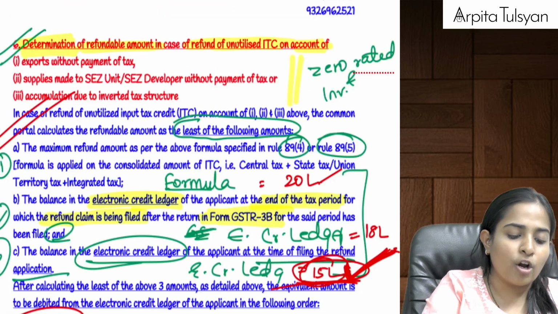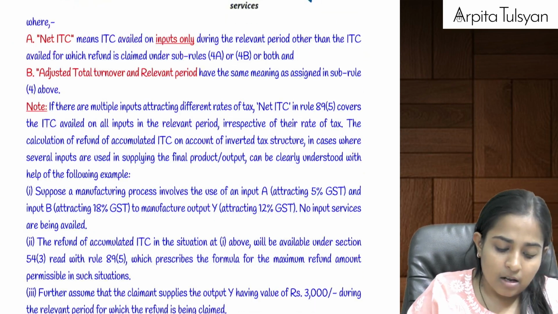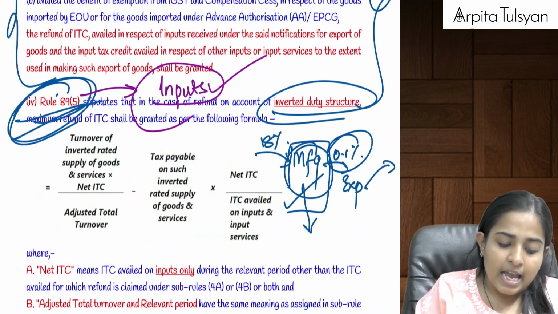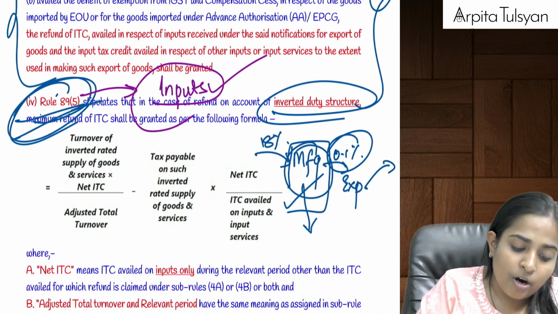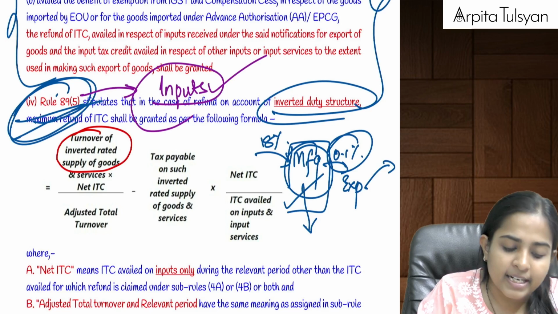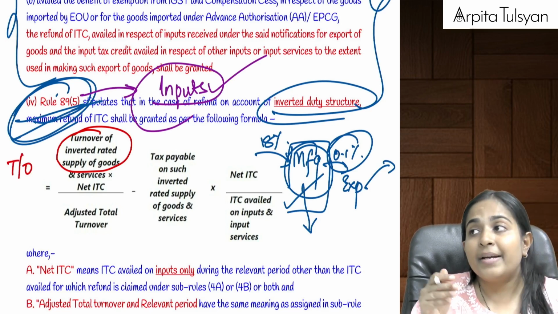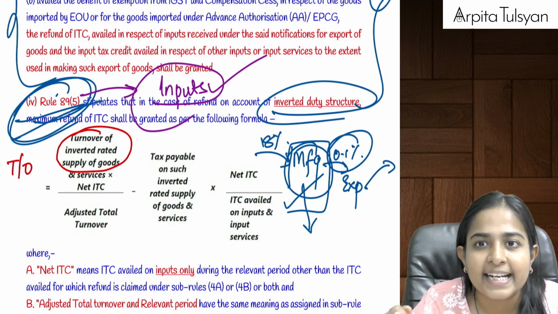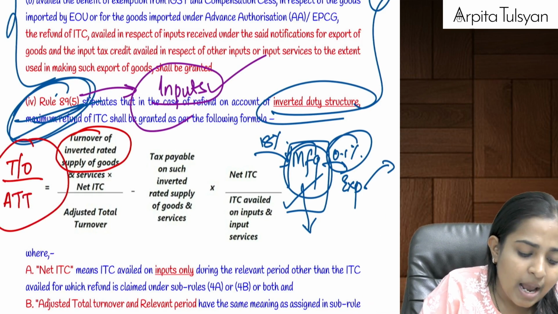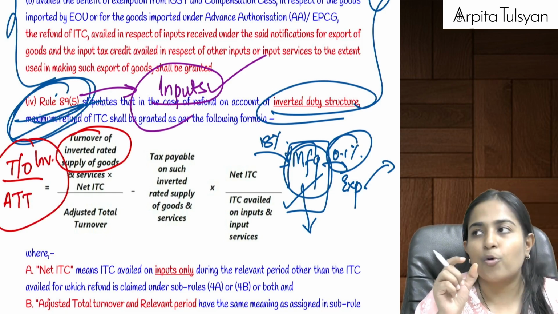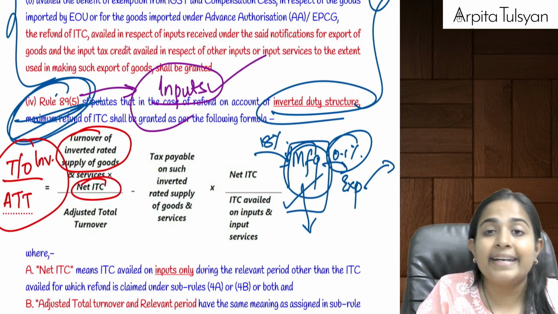Okay, now see the formula that they have given. Everyone with me. See the formula. Where is it? Here it is. Now see what they are telling. I want you to simplify it for me. Now, turnover of inverted supply, whatever is your turnover of inverted supply, means the turnover on which output tax rate is less. That turnover divided by adjusted total turnover means, can we say we will get the proportion of inverted sales? That turnover multiplied by net ITC.